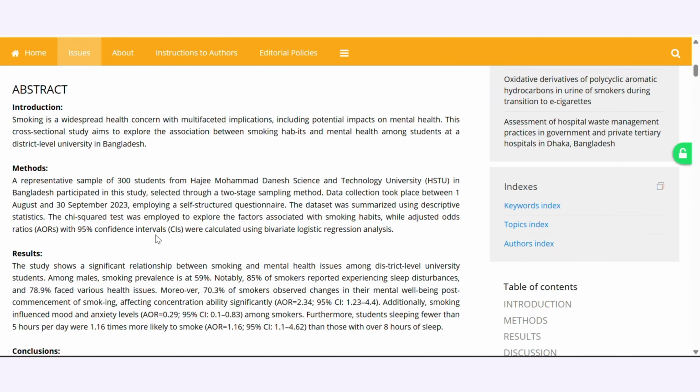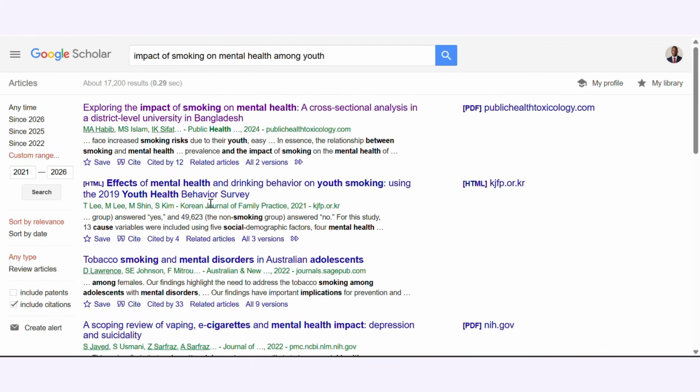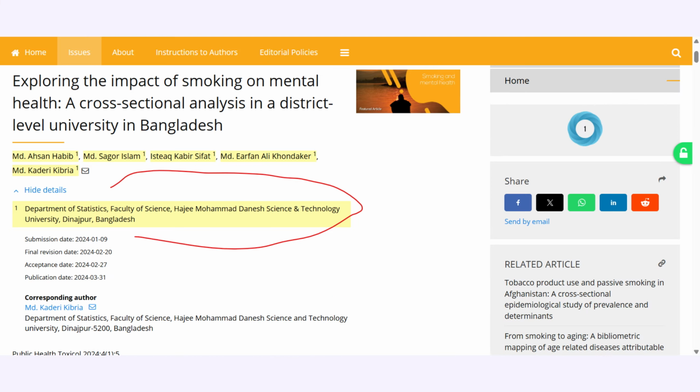Then the 5th clue, examine the authors. You have to look at who wrote the article. Are they researchers affiliated with universities or respected institutions? The authors matter a lot, because experienced scholars in the field often build reputations through repeated contributions. So if you notice certain authors appearing repeatedly in your topic area, that is often a sign that they are important voices in that field. And this helps you identify authoritative people in your field.